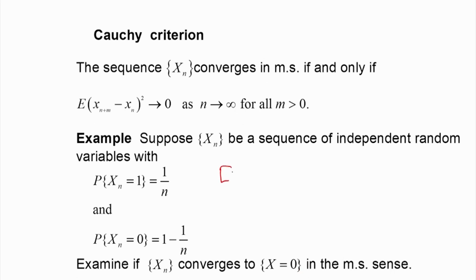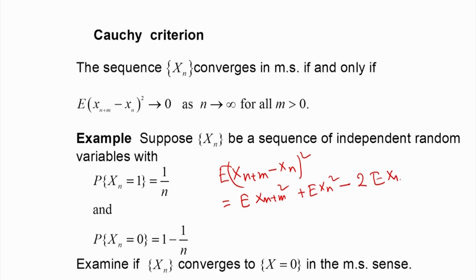E of (x of n plus m minus x n) whole square is equal to E of x of n plus m whole square plus E of x n square minus 2 E of x of n plus m into x of n.